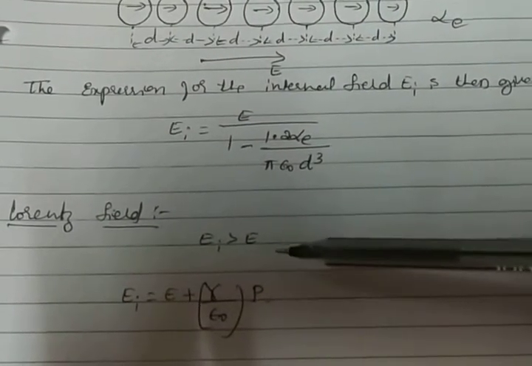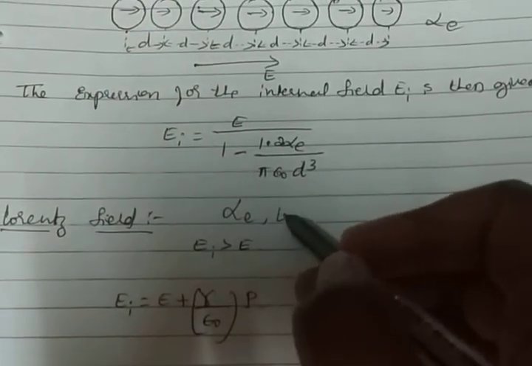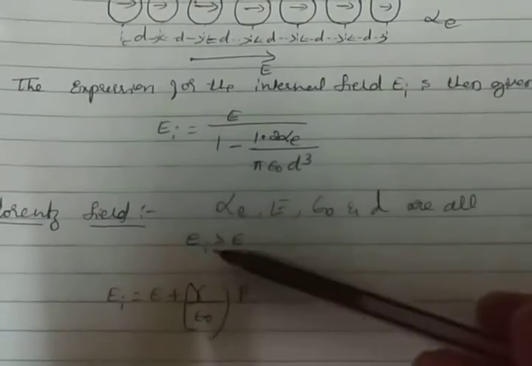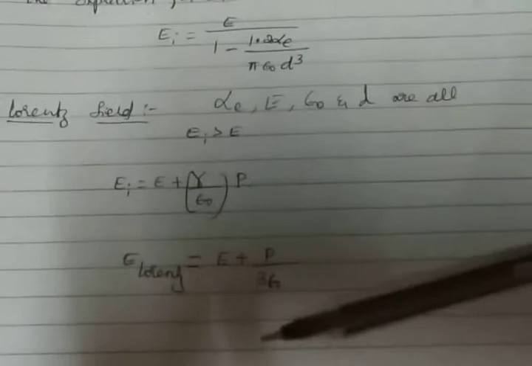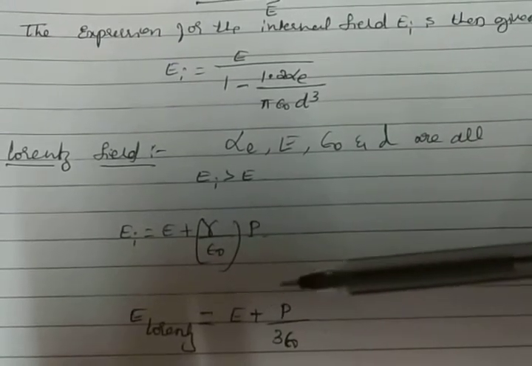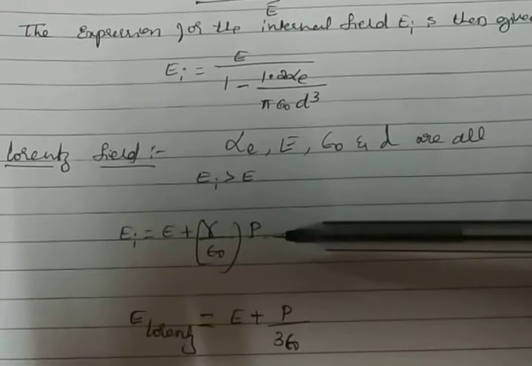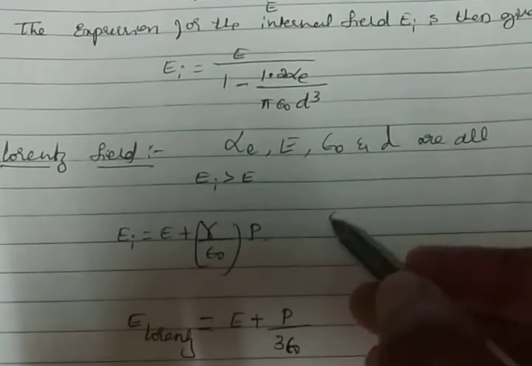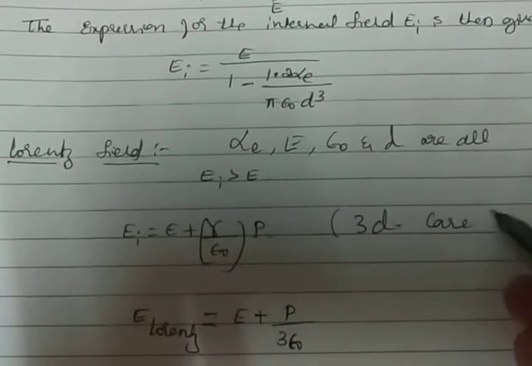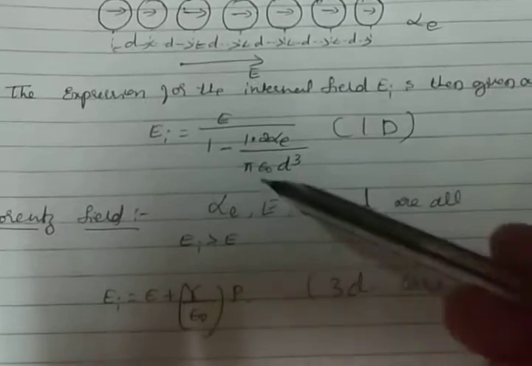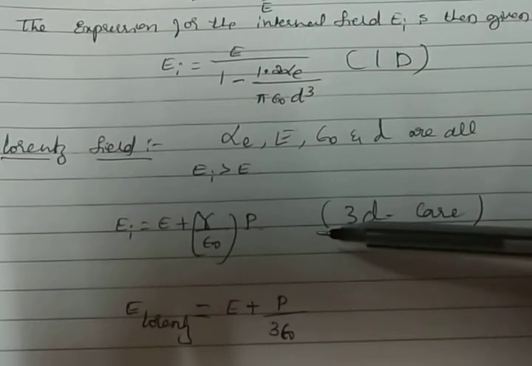Next comes the Lorentz field. Since alpha E, the external electric field, epsilon naught and D are all positive quantities, E_I is greater than E. This was obtained by considering a one dimensional arrangement of atoms, but in the three dimensional case the general equation for internal field is E_I equals E plus nu by epsilon naught times P. This is the three dimensional internal field equation, and the earlier one is the one dimensional equation.